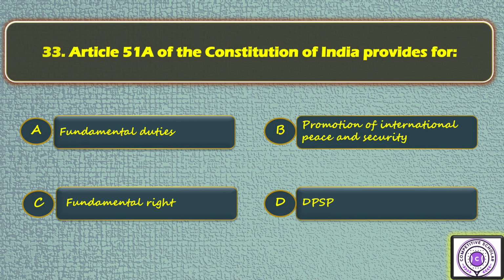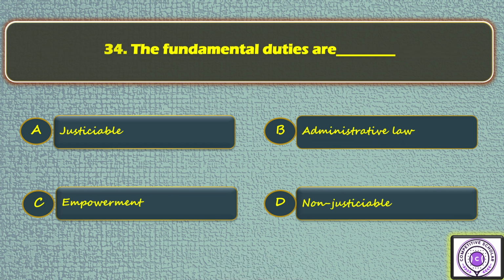Question number 33. Article 51A of the Constitution of India provides for option A fundamental duties, option B promotion of international peace and security, option C fundamental right, option D DPSP. So the answer is A. Next, question number 34. The fundamental duties are option A justiciable, option B administrative law, option C empowerment, option D non-justiciable.